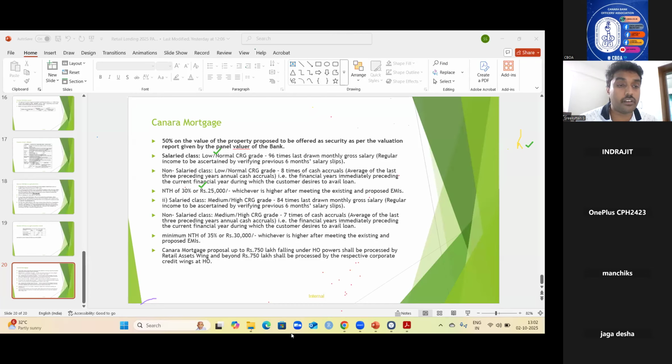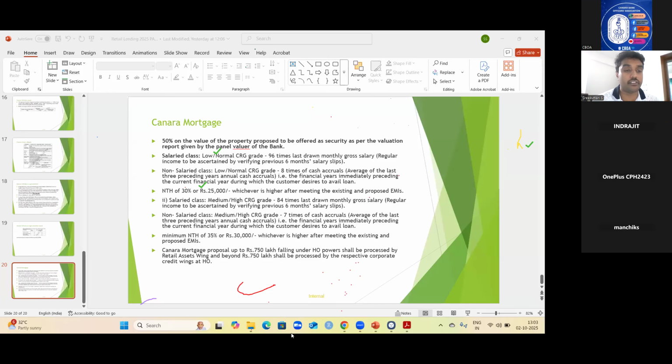Repayment period for Canara Mortgage, you are asking. For Canara Mortgage, 10 years can be permitted by the DM of RH, 12 years by the RO head, and 15 years by the circle head and above authorities. So the maximum repayment period, if it is asked, is 15 years. But the sanctioning authority will be different.